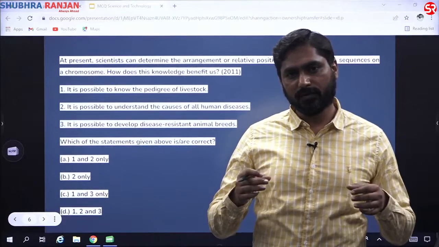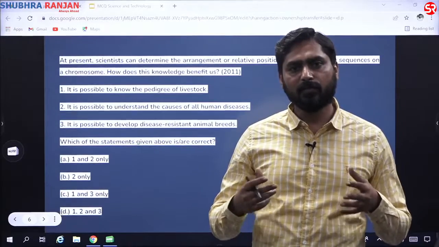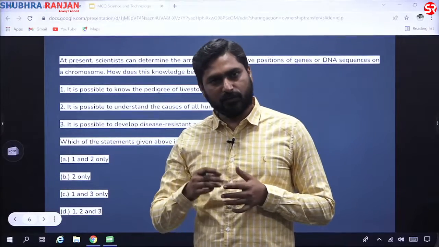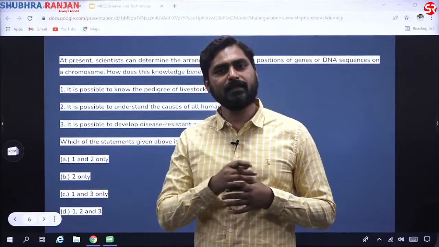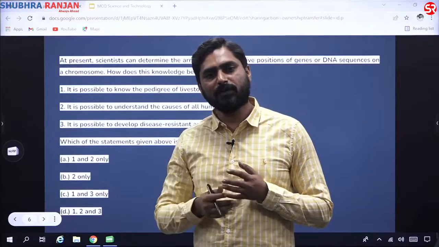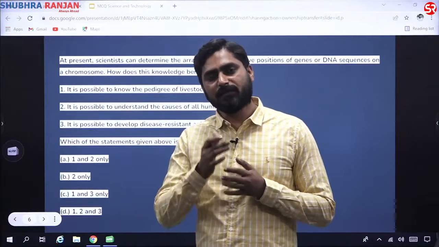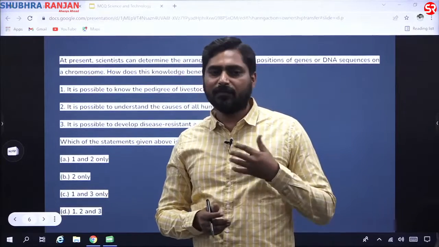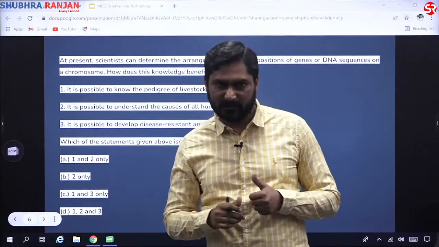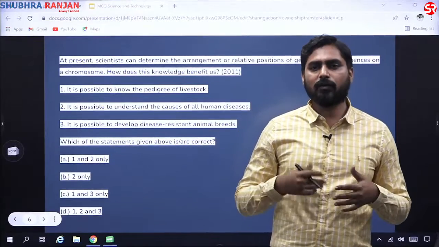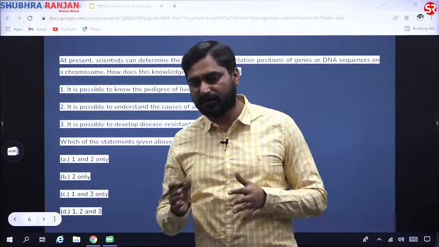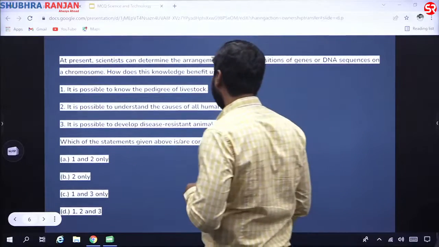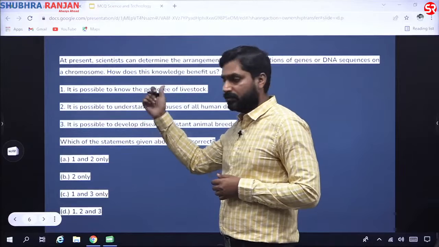When we say human genome, it means the entire genetic blueprint of humans. Our chromosomes have nitrogen base pairs A, T, C, G. In this Human Genome Project, we wanted to know the exact sequence of these A, T, C, G nitrogen base pairs, and we were able to find that exact sequence. And we found that there are around 3 billion base pairs in the human genome. Most of them are repetitive in nature, but some of them carry information which are called genes. So with this information, let us try to solve this question. What does it say?